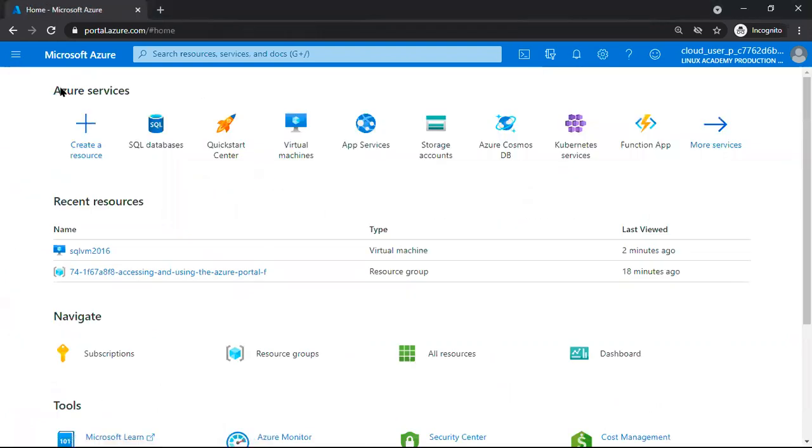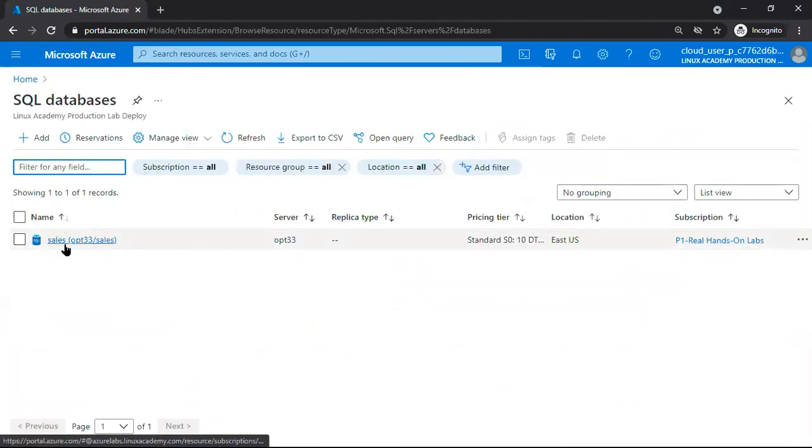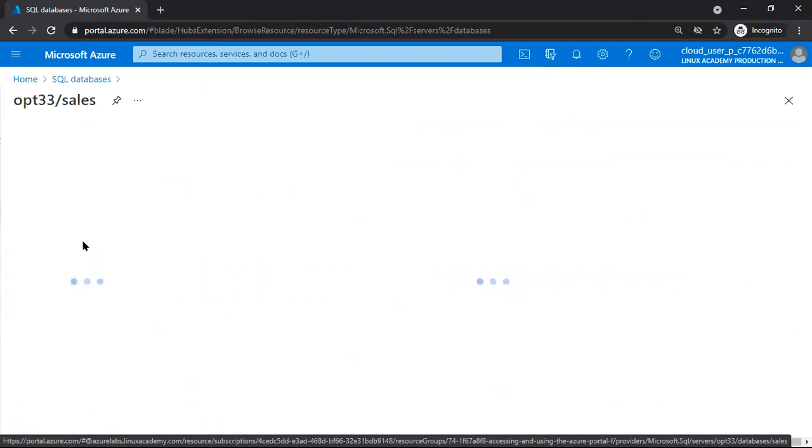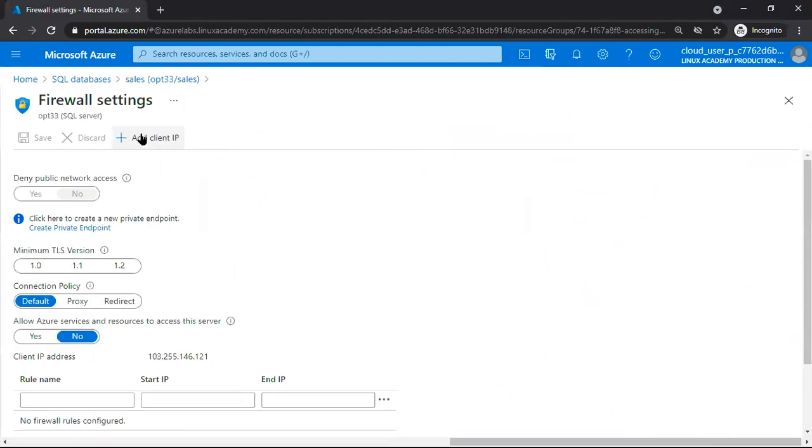If I go back to home, if I go to SQL database, this also we have created just now, right? With the name sales. Open this. Check here, this is the server, right? opt33.database.windows.net. So by using this server name, we can connect from anywhere, but we have to set the firewalls here. If I say add client IP, this is my IP actually right now. It is added in the firewalls here.